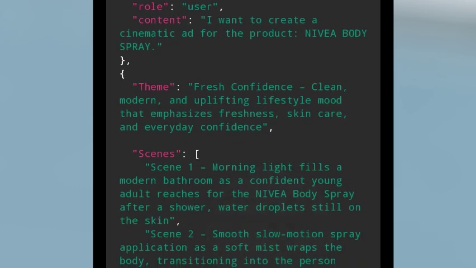You can see it already knows this is the type of background I'm going to give this particular one. Now this is fresh confidence, clean and modern, an uplifting lifestyle mood that emphasizes freshness, because body spray is freshness, right? So from this template I understood this is the type of thing I need as a creative director, right? Then that emphasizes freshness, skincare, and everyday confidence.